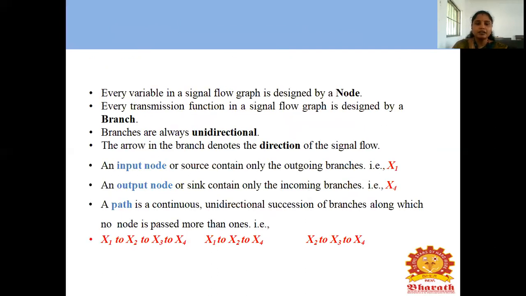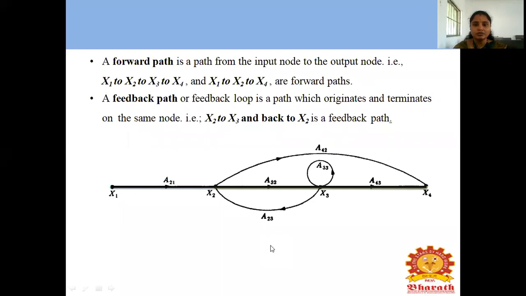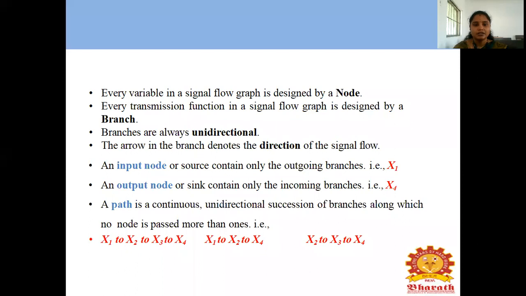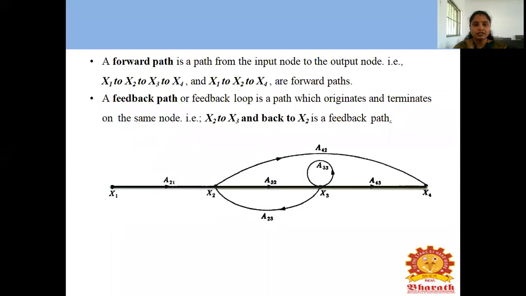A path is a continuous unidirectional succession of branches along which no node is passed more than once. For example, x1 to x2, x2 to x3, x3 to x4 is a forward path.